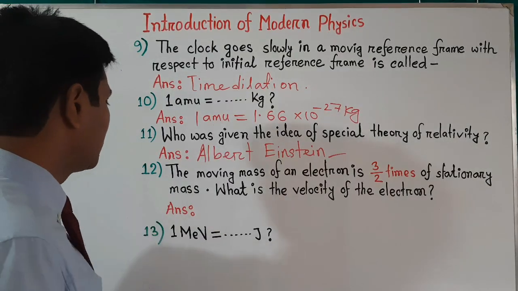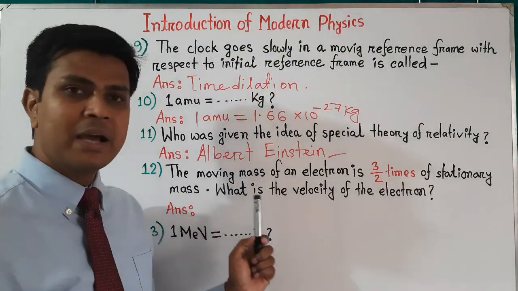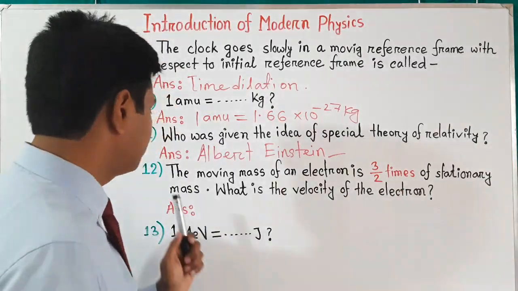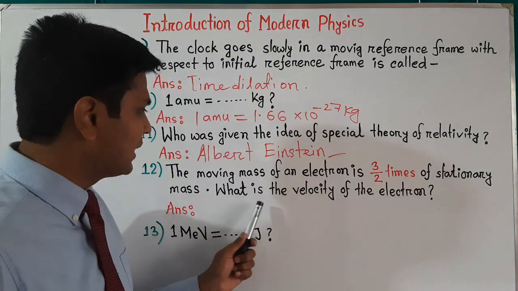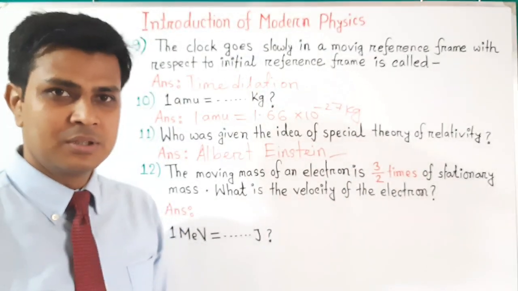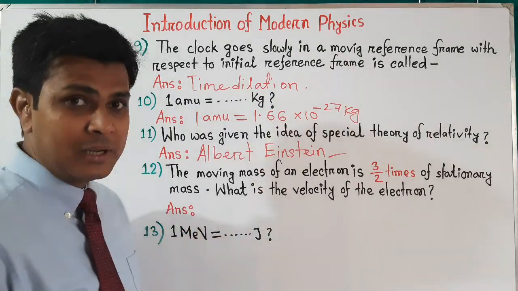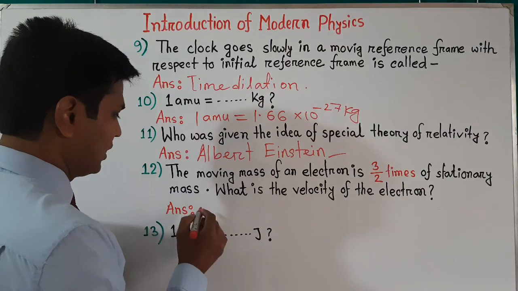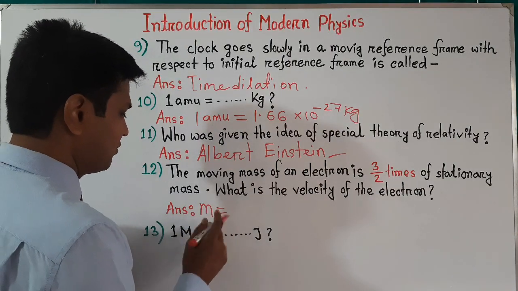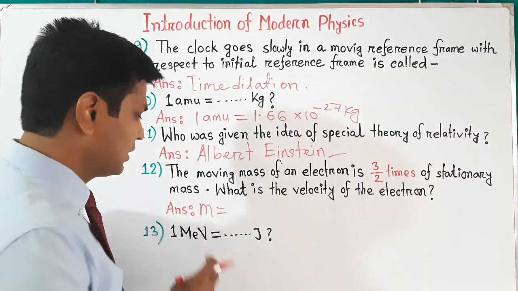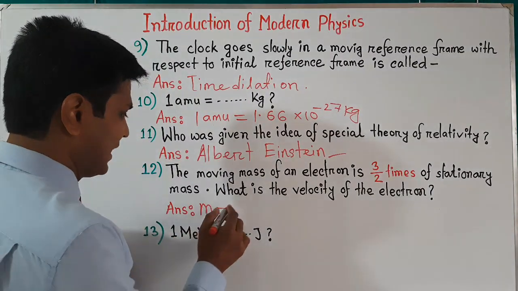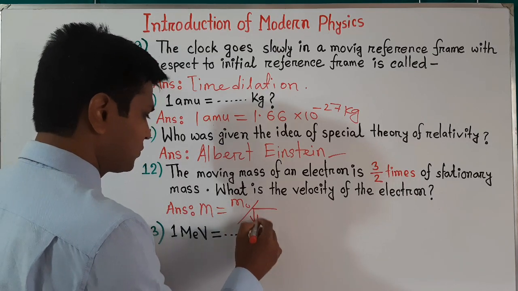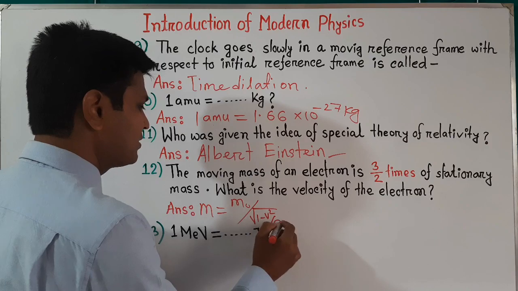Now question number 12. The question is, the moving mass of an electron is 3/2 times of the stationary mass. What is the velocity of the electron? We have to apply here the formula of relativity of mass, that means the formula to calculate the moving mass, which is m equals m naught, this is the stationary mass, over root of 1 minus v square by c square.